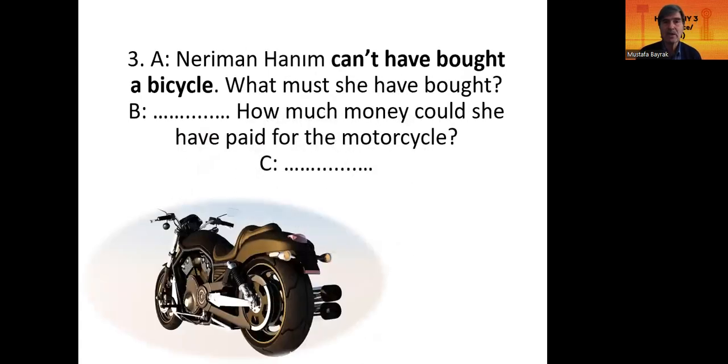Dialogue 3A, Neriman Hanım can't have bought a bicycle. What must she have bought? She must have bought a motorcycle. How much money could she have paid for the motorcycle? She could have paid $4,000 for the motorcycle.